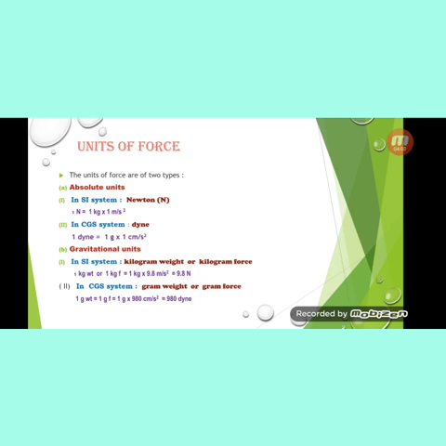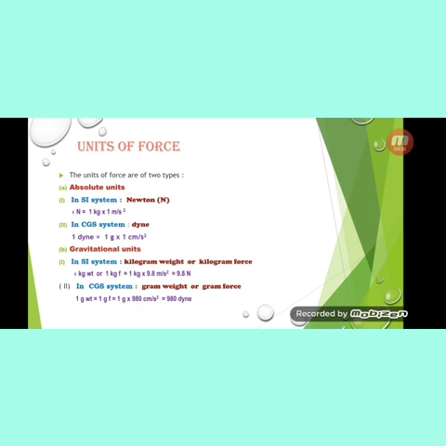Now, the second type is gravitational units. In the gravitational units in the SI system, the unit will be kilogram weight or kilogram force. 1 kilogram weight is equal to 1 kilogram force, or you can write it as 1 kilogram into 1 weight. 1 weight will be replaced by 9.8 meter per second square. Therefore, it can be written as 9.8 newton.